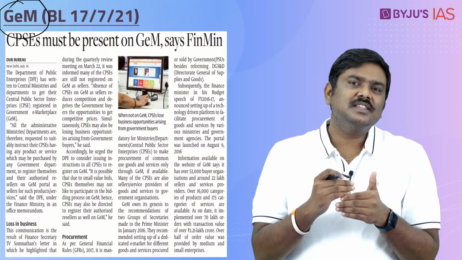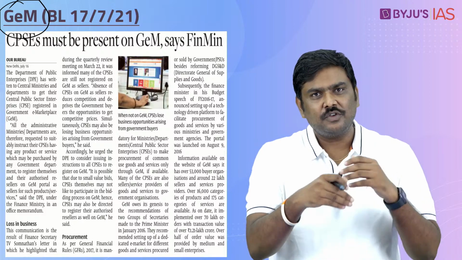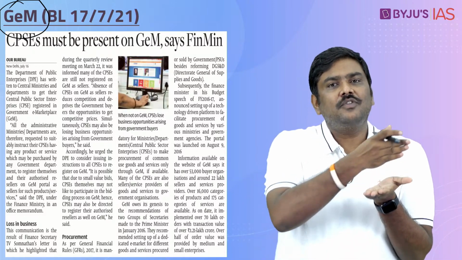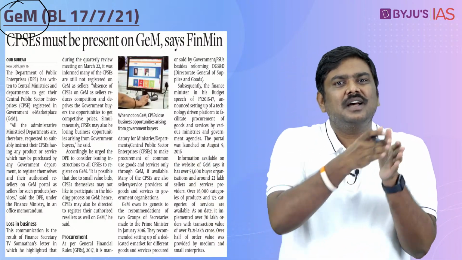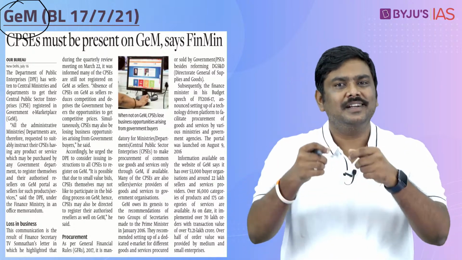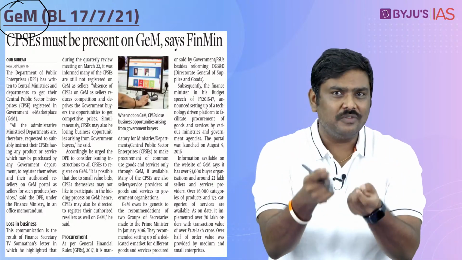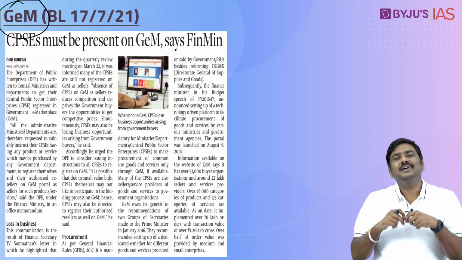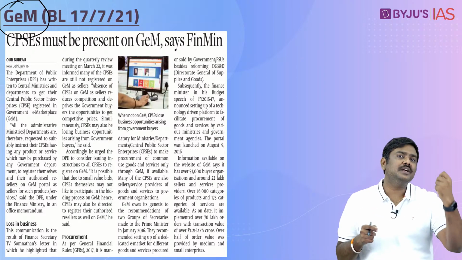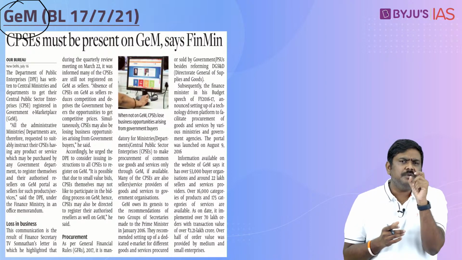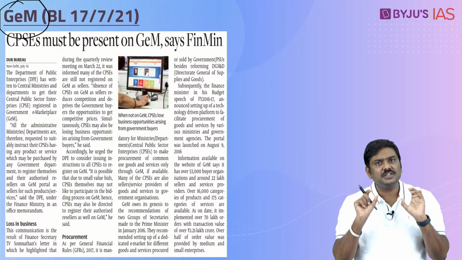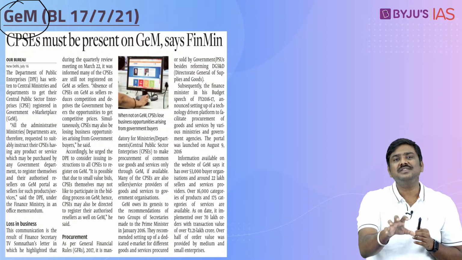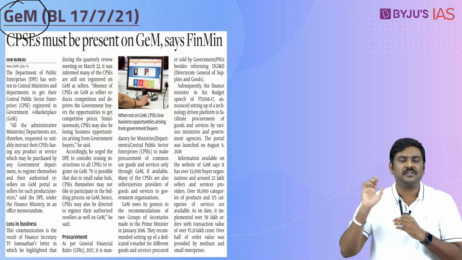Now whenever these kinds of common goods and services have to be purchased, rather than following a tendering process, that is a full process where the tenders are called, companies have to give a tender, and there is a lengthy process. There were two different groups of secretaries which recommended to the Government of India that we must set up a very transparent process for the purchase of these kinds of common goods and services.